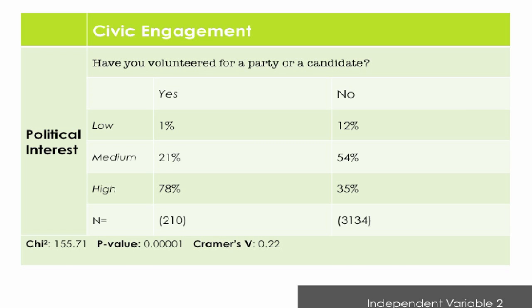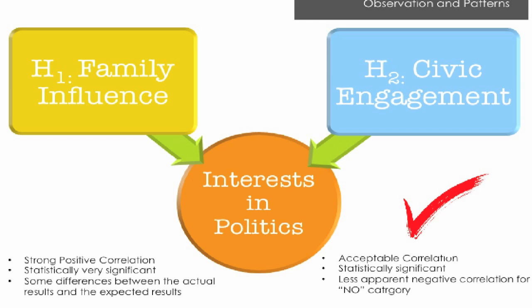level of political interest. Both of the cross tabulations have shown support towards the hypotheses we have made earlier. For hypothesis 1, there is a very strong positive correlation between the two variables. The result is also statistically significant. However, I did expect a more apparent correlation between the lower interest groups. After the cross-tabulation, the results are not as extreme as I thought it would be.